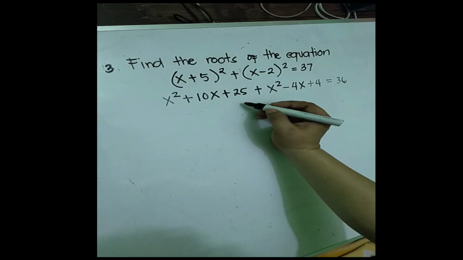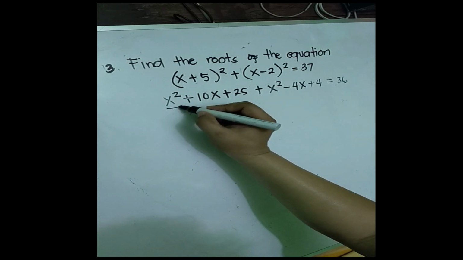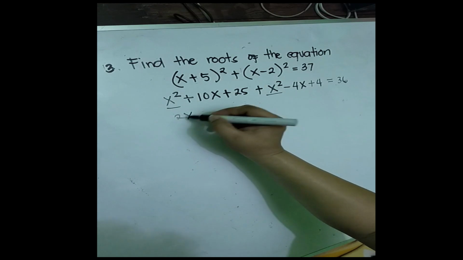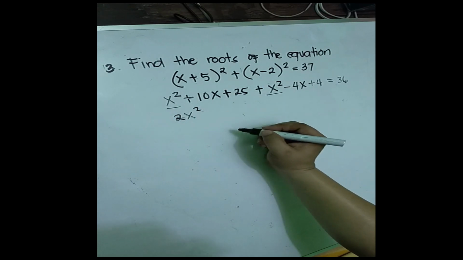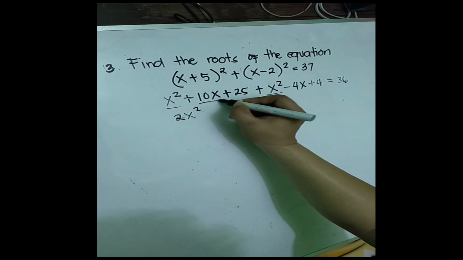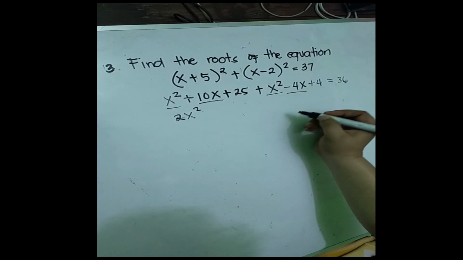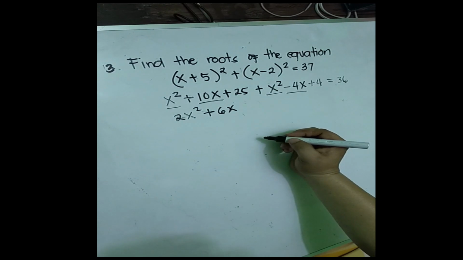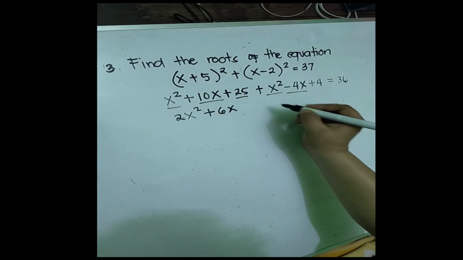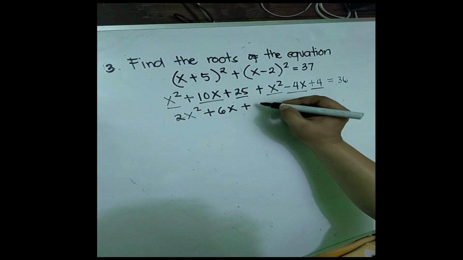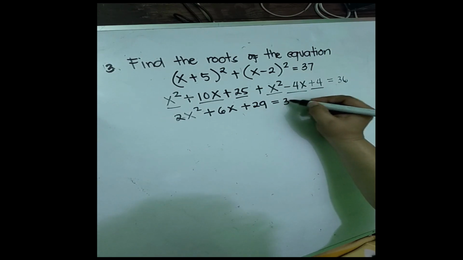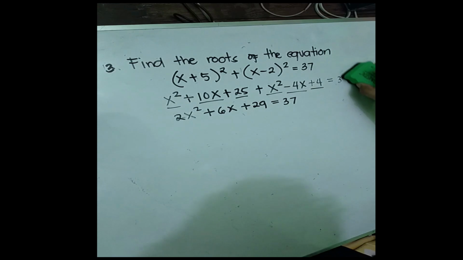Next, by combining like terms, x squared plus x squared, that is 2x squared. Next, positive 10x minus 4x, that is positive 6x. And then 25 plus 4, that is 29, is equal to 37. Sorry, this is 37.